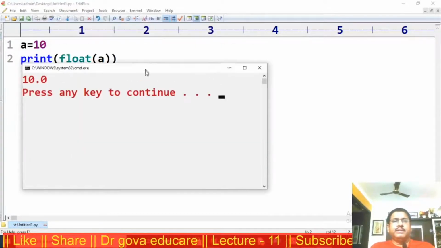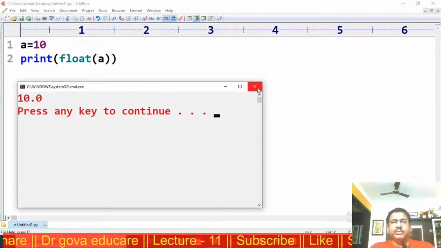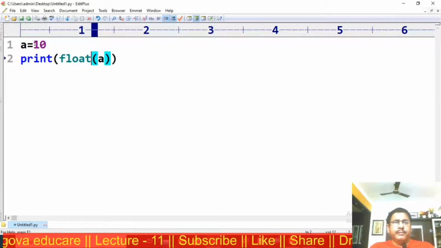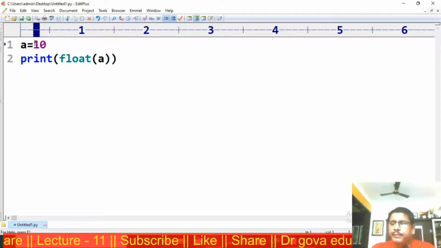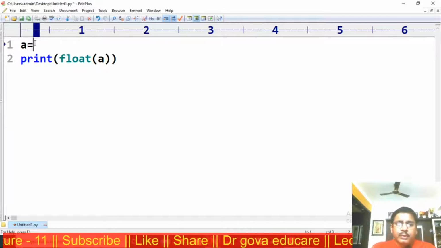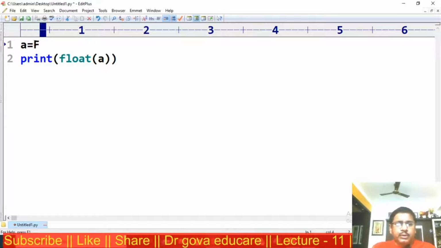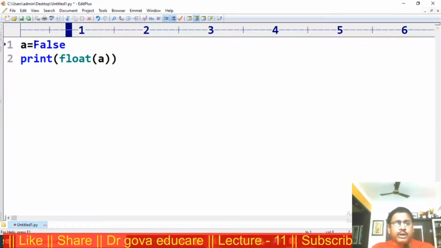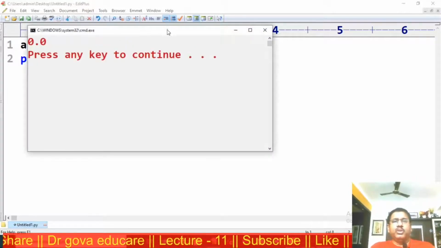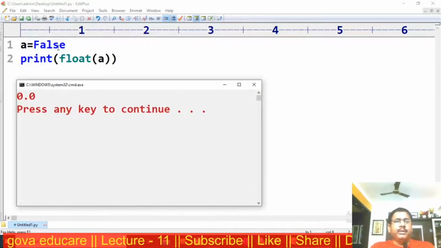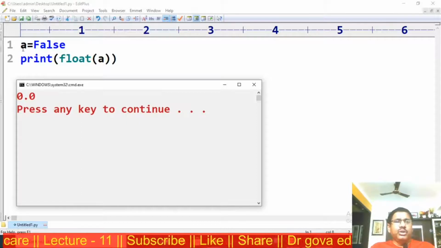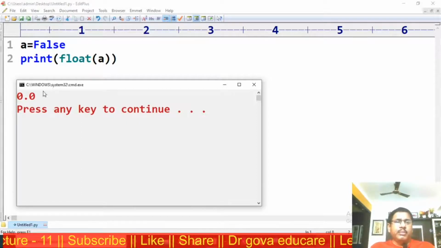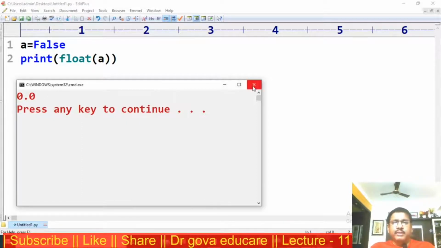The output is 10.0. a is equal to False. The output is 0.0. Internally False represents 0. 0 converts into the floating point value, that is 0.0.